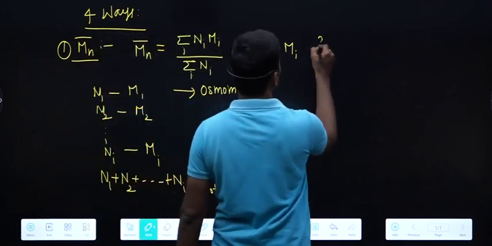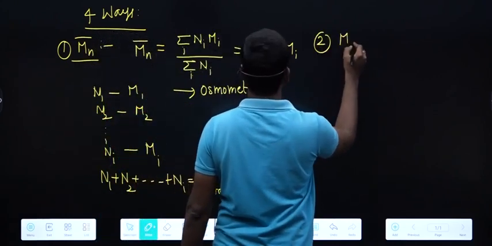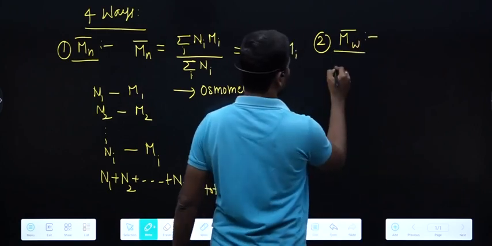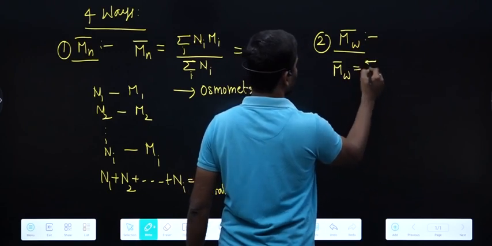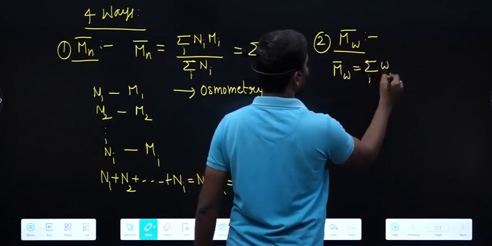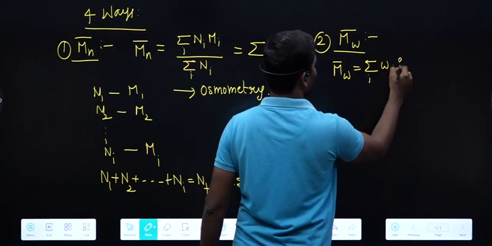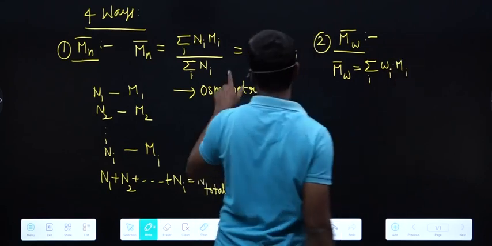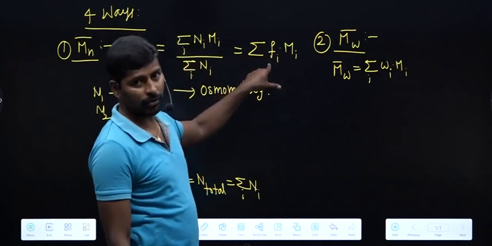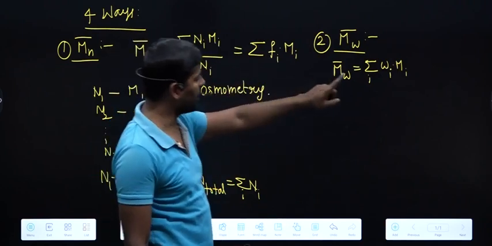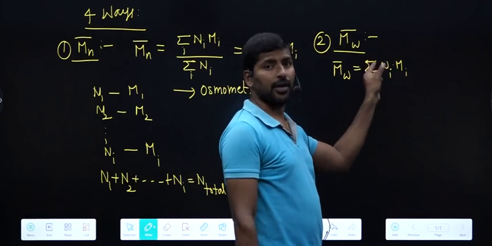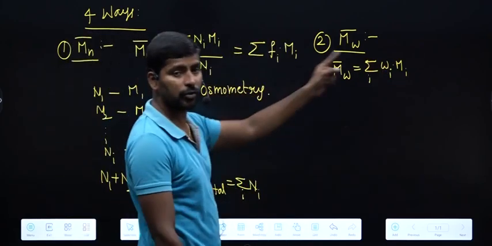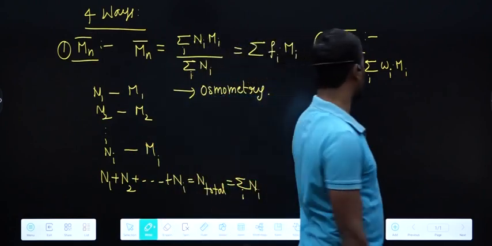Now the second one is weight average molar mass. The expression is summation i weight fraction multiplied by the corresponding molar masses. Here weight fraction of each type of polymer we have to multiply by the corresponding molar masses.